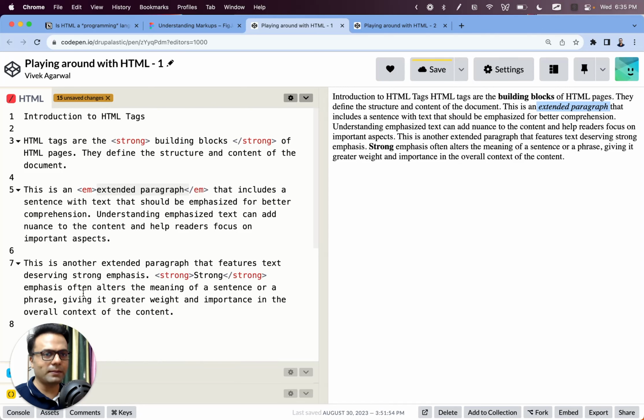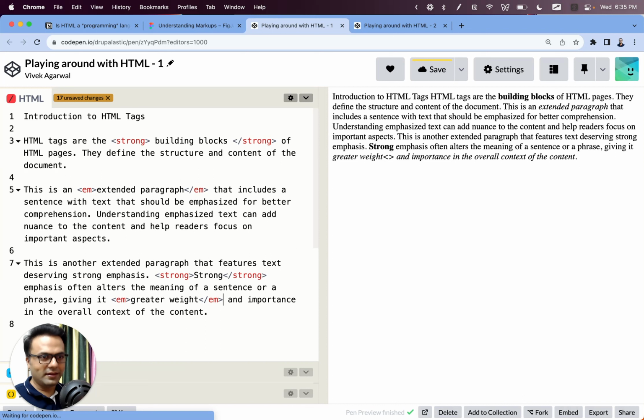So for example, if I want to make this greater weight italicized, what I'll do is I'll start this bit of text which I want to emphasize with the start em tag, and we now understand that we need to end it this way. In this way, the browser knows that whatever is in between the start em tag and the end em tag, that needs to be emphasized.